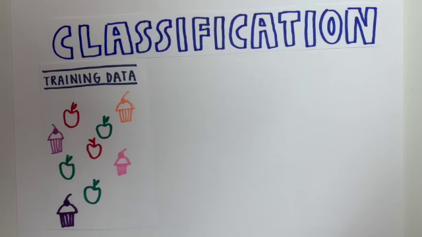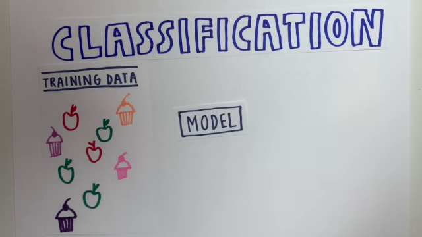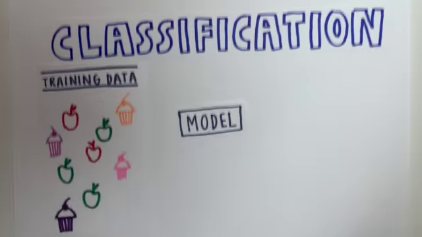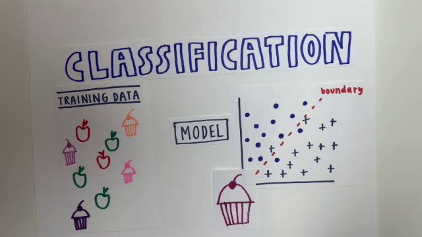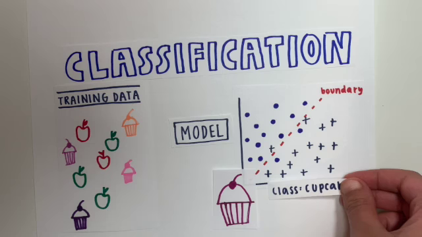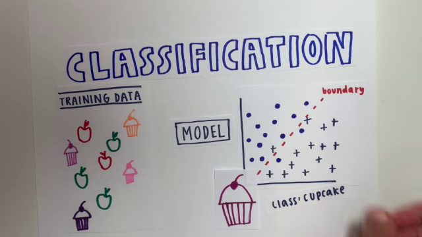The more data that is included in the training set, the better the model will be at sorting. The model will be built as it recognizes patterns and trends within these images. For example, it might notice that all the cupcakes have a cherry and all the apples have stems. Therefore, when an unseen image is given to the model, it will be able to predict that this picture is in the class cupcake, based on the features it learned from the data it was trained on.